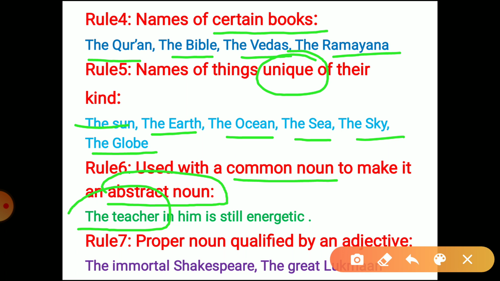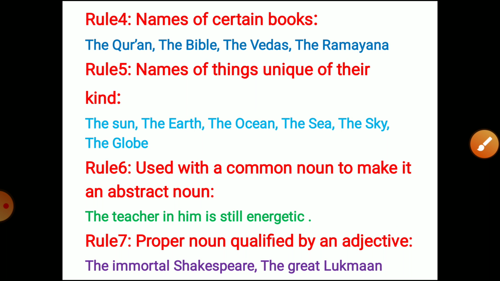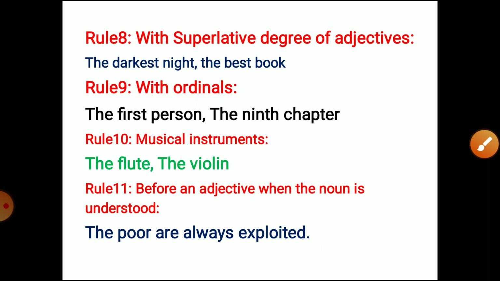So similarly, we have proper nouns qualified by adjectives. Otherwise, I already said we don't use this definite article with proper nouns, but if they are qualified by adjectives, for example, we can't say "the Shakespeare", but we say "the immortal Shakespeare", because the adjective immortal has been used. Or similarly we can say "the great Luqman". So "the Luqman" is wrong, but "the great Luqman", the adjective comes in between, so we can use the. So similarly we have the next rule.